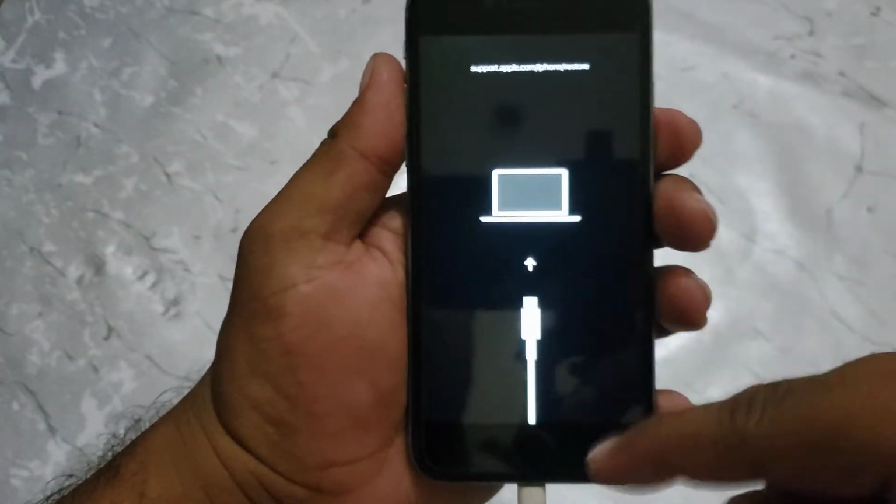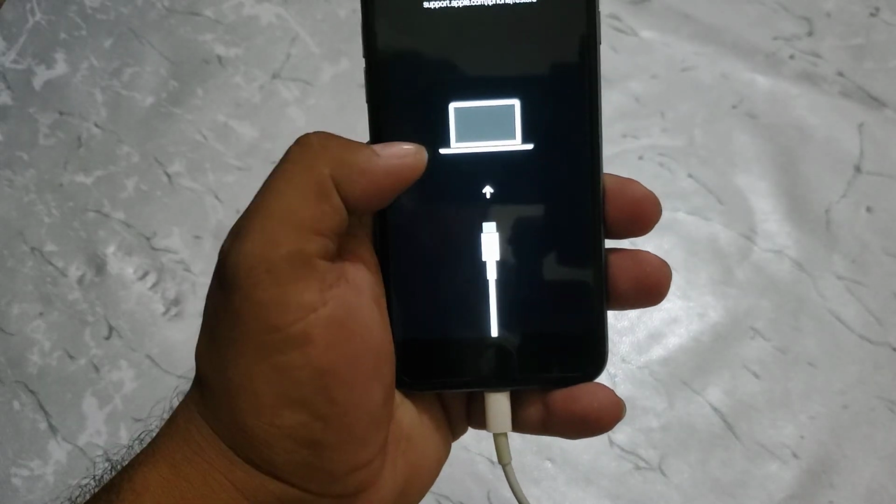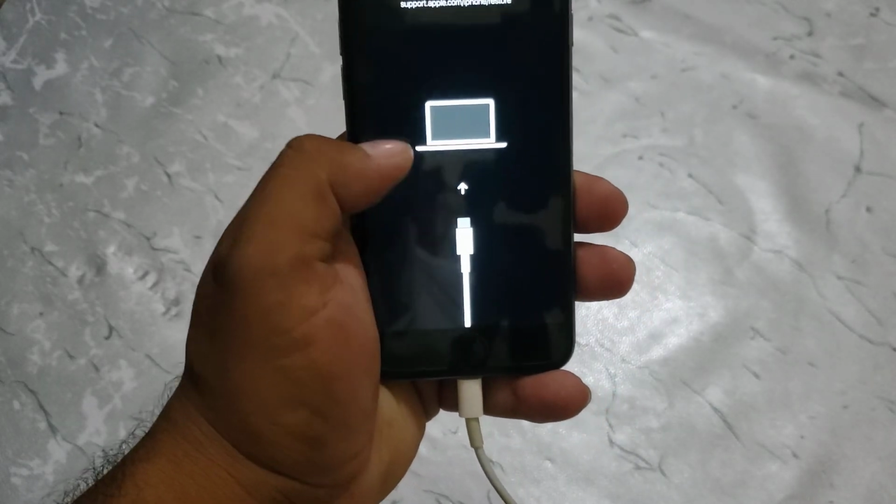So guys, I hope you all know how to fix an iPhone stuck on the Apple logo, how to enter recovery mode on iPhone 6s.